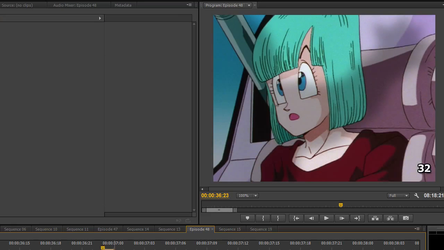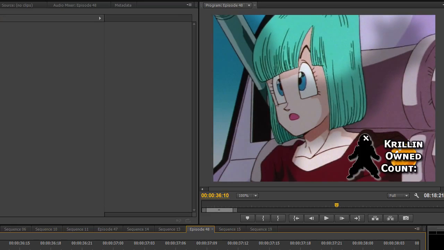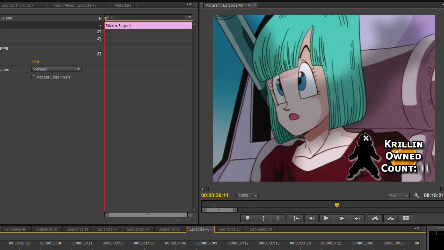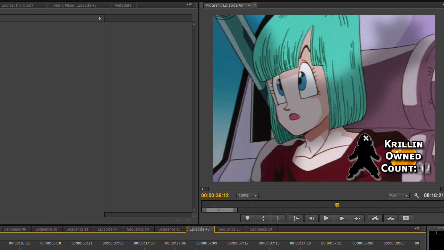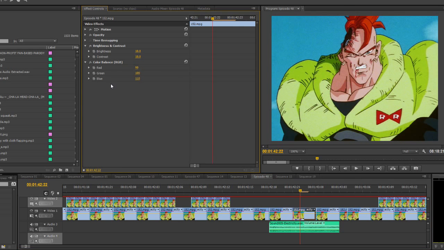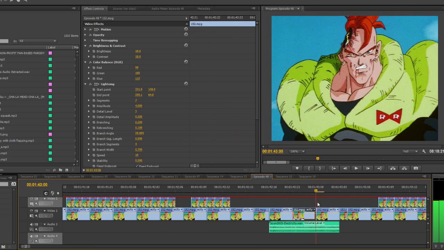Oh hey, it's the clock! The clock is actually a pretty simple edit. I just add a new number every time, blur the old one as necessary, then replace it with the new one. The next edit was adding a little bit of electricity to 16's head here with the lightning tool. Expect more of that in the future.